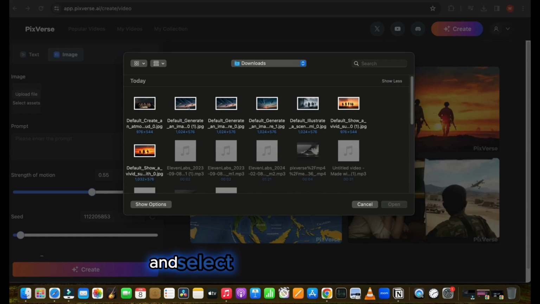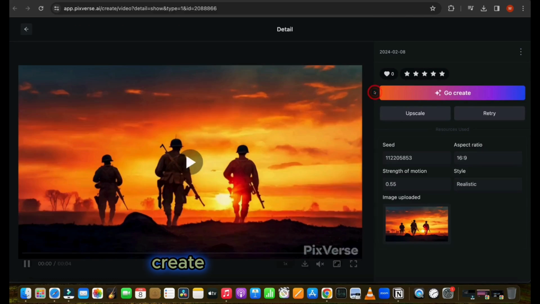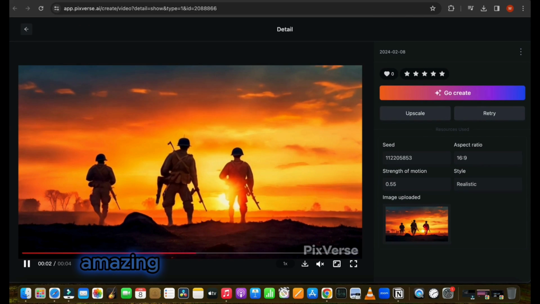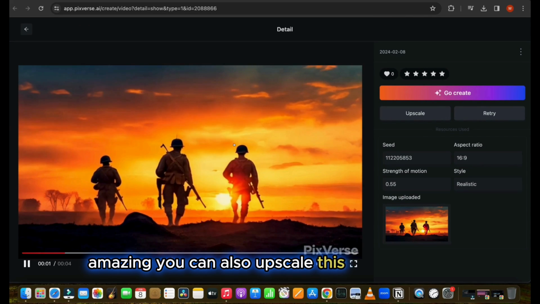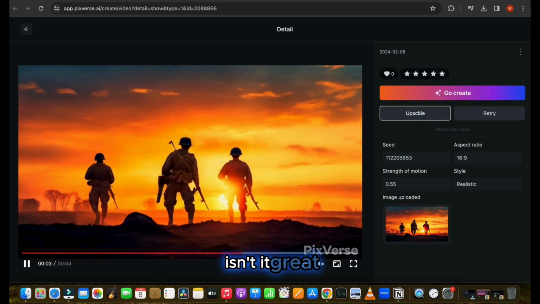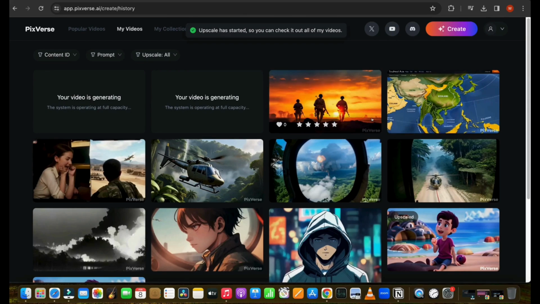Click on the upload file and select the image. Then press create. And here are the results. Amazing. You can also upscale this video for free. Isn't it great? So by this way, you can animate any image with the help of this AI tool.